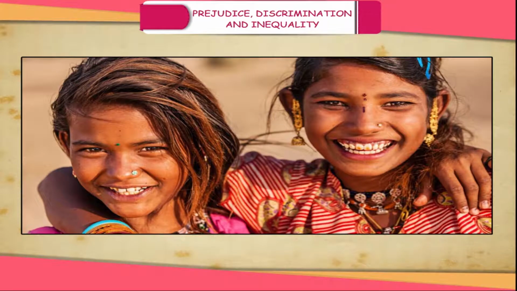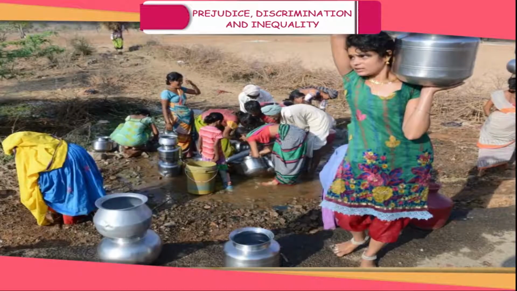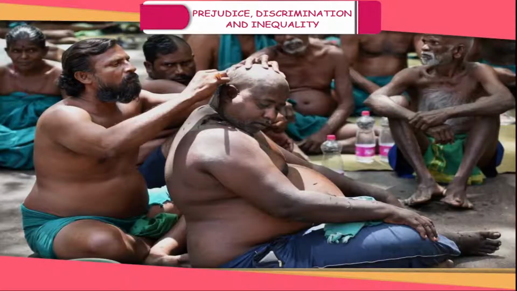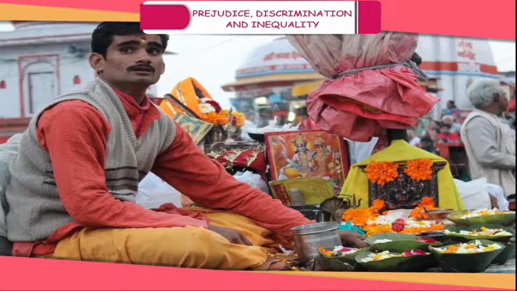Out of these, the lowest of the low castes are referred to as untouchables and were treated very badly. They were not allowed to drink water from the same well or live in the same areas where upper castes lived. But it was the lowest castes that carried out the menial jobs. They performed most important functions, yet they were discriminated against. Though originally associated with Hinduism, it also permeated different religions.